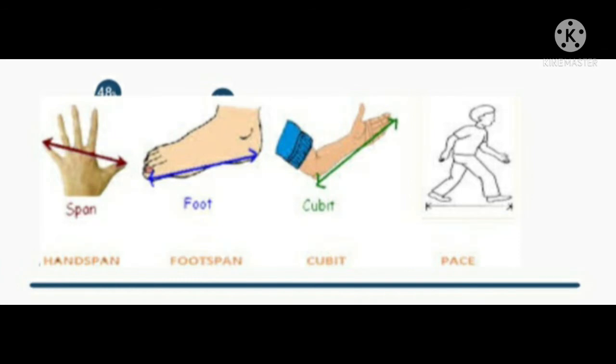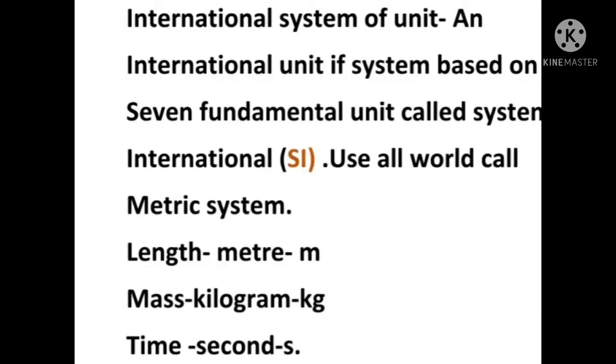When man felt the need to measure things, he started using parts of his own body for the purpose. In ancient Egypt, the distance from a man's elbow to the tip of his middle finger was called a cubit. This measure would differ from person to person, therefore the cubit of the king was considered the standard. In olden times, gold was weighed in a unit called gunj, and an hourglass was made for measuring time.